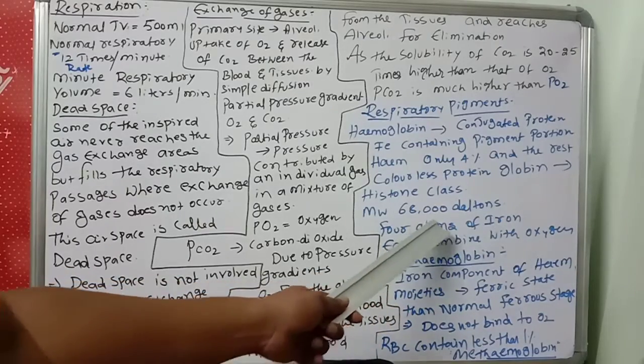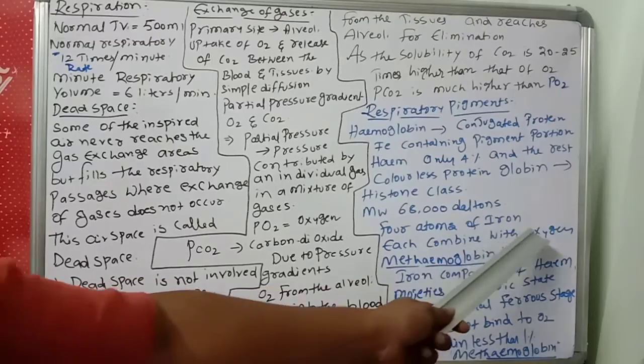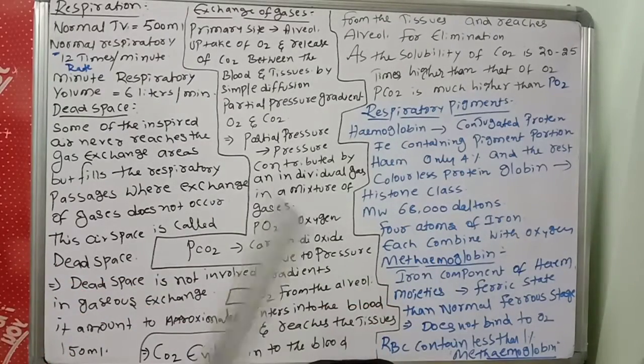So 4 atoms of iron, each combined with oxygen. For the transportation of oxygen as oxyhemoglobin, the iron joins with the oxygen.